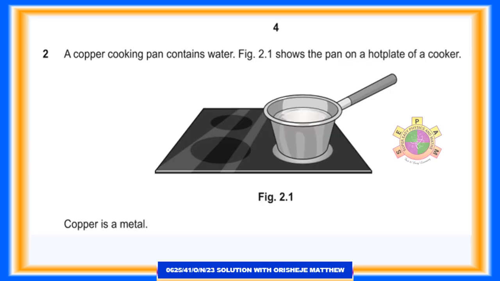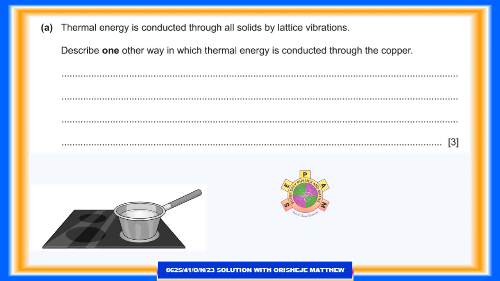Question 2, on modes of thermal energy transfer. A copper cooking pan contains water. Figure 2.1 shows the pan on a hot plate of a cooker. Copper is a metal. Question 2a. Thermal energy is conducted through all solids by lattice vibrations. Describe one other way in which thermal energy is conducted through the copper. 3 marks. Answer. Heat is conducted through copper through the flow of free or delocalized electrons.